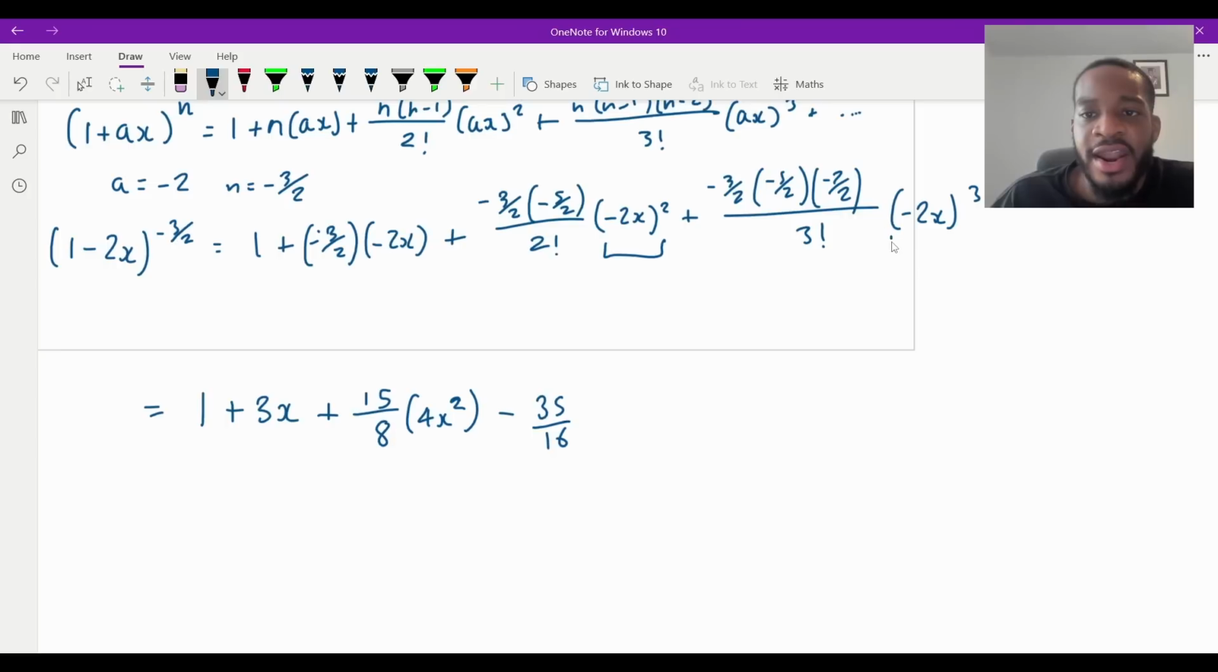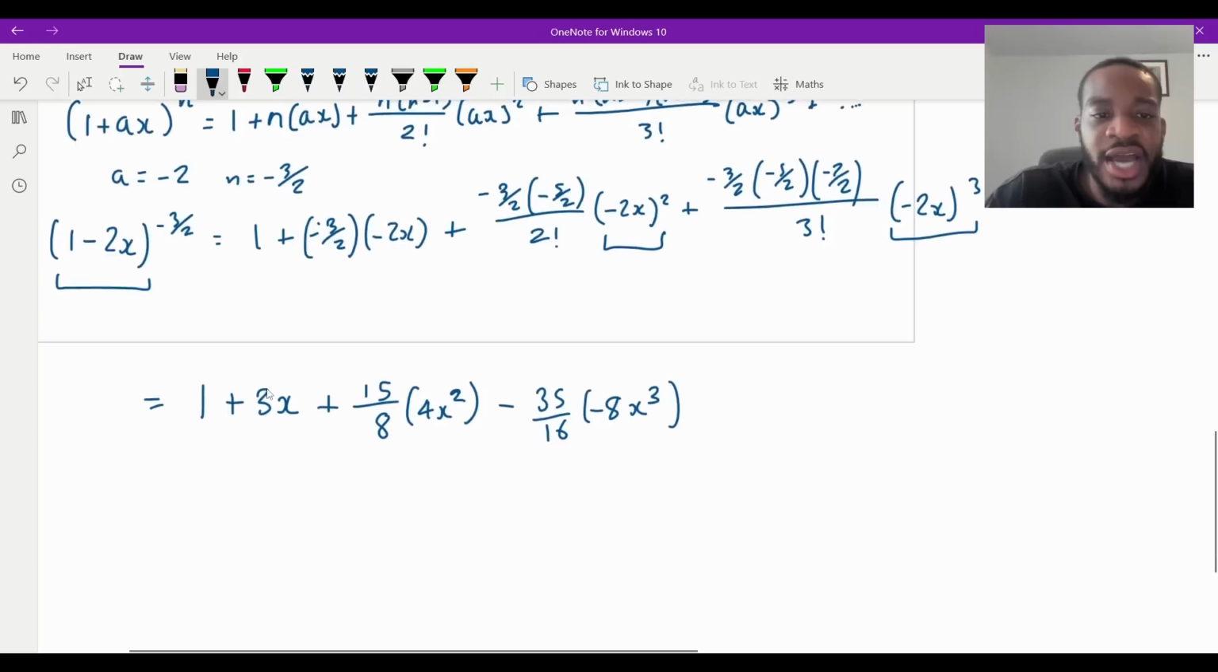-35/16, right? And then now we're going to times by that. -2x all cubed is going to be -8x cubed, isn't it? So we get that there. Now remember, this is the expansion for this. We have to times by 8 at the end, so I haven't forgotten that. Let's just tidy this up here.